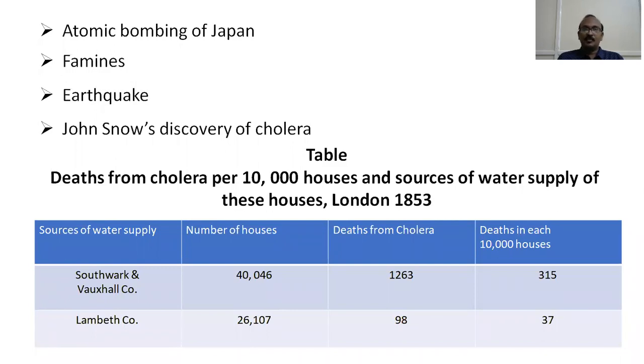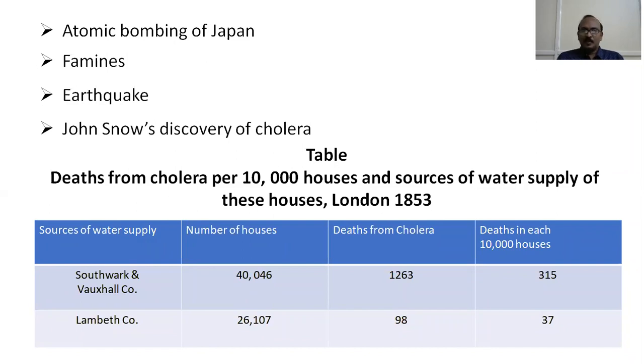As a result, the people who got water from Southwark and Vauxhall Co. had more deaths. See, 163 deaths were due to cholera from the water supplied by this company, and this has resulted in 315 deaths per 10,000 houses. So it was found out by this particular natural experiment.